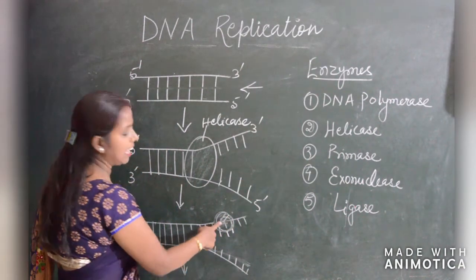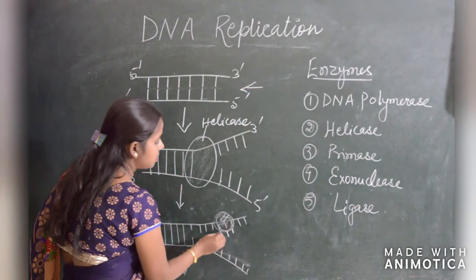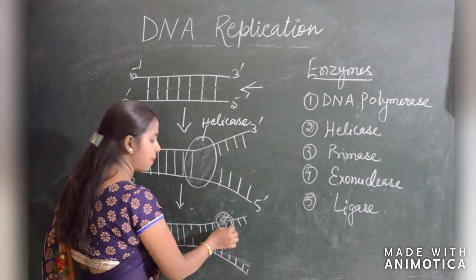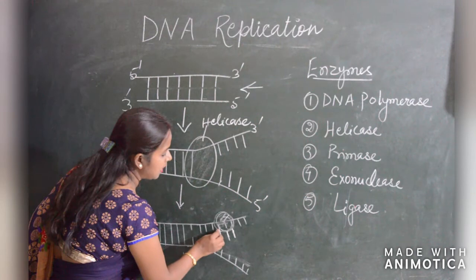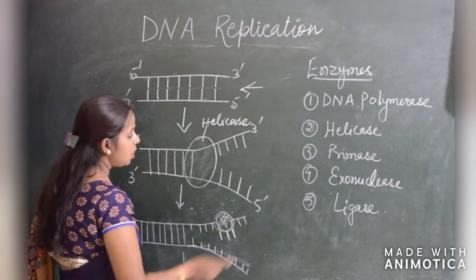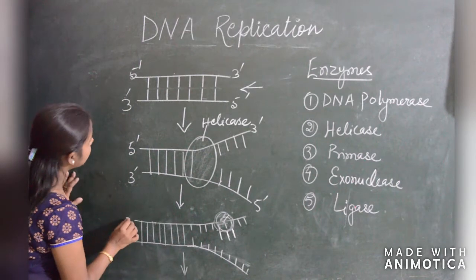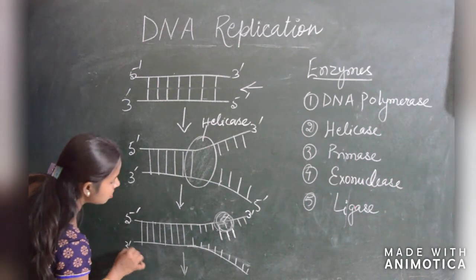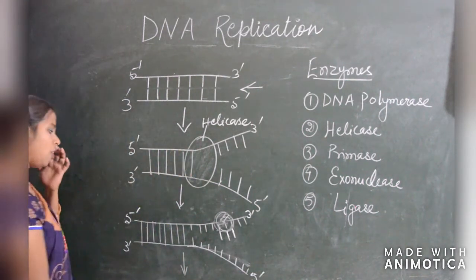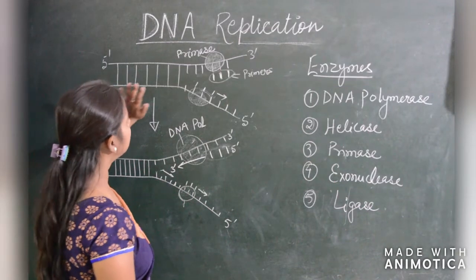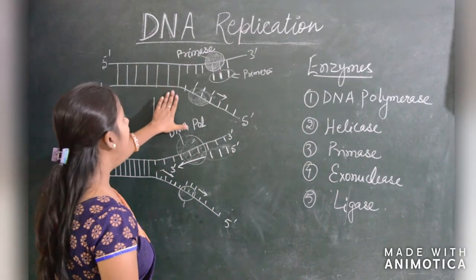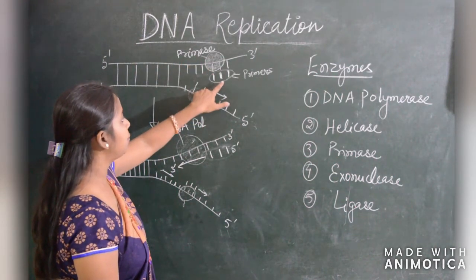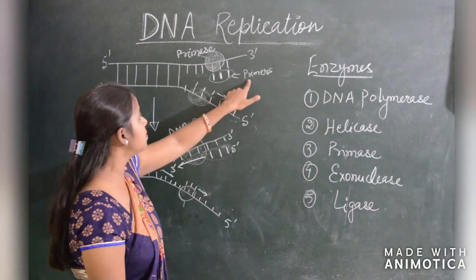When primase attaches to a strand, the primers form and attach with the representative bases. It takes place in both the strands simultaneously, but the difference is that here it is 5', this is the 3'. Here it is 3' and 5'. Now, as helicase enzyme unwound the DNA strands, first primase came, it forms a primer, it gives an RNA primer. Okay, this gives an RNA primer.